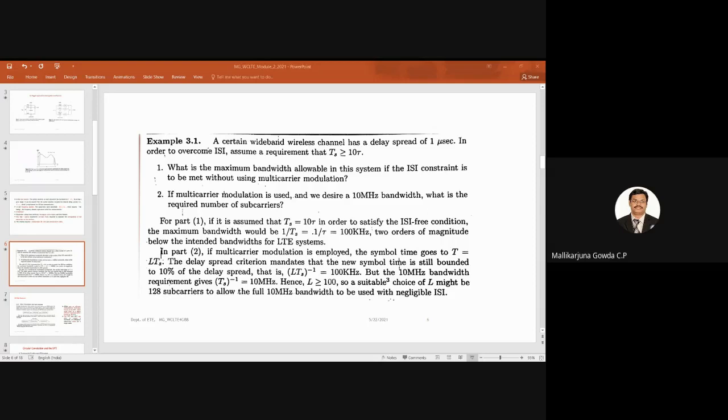Just have a look, read, and try to understand. If you understand this example, I hope you will be able to appreciate multi-carrier modulation.